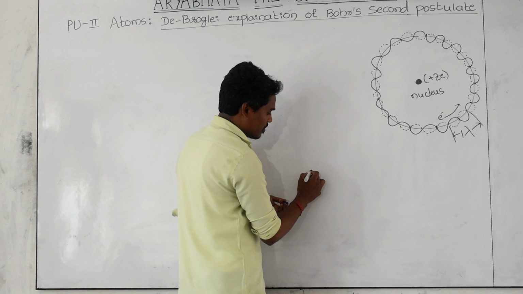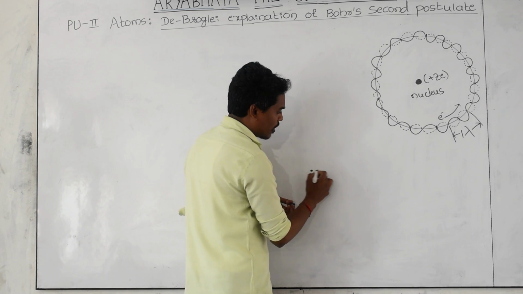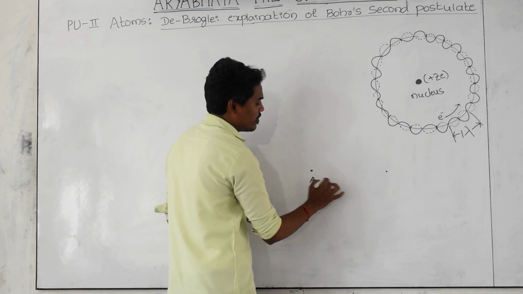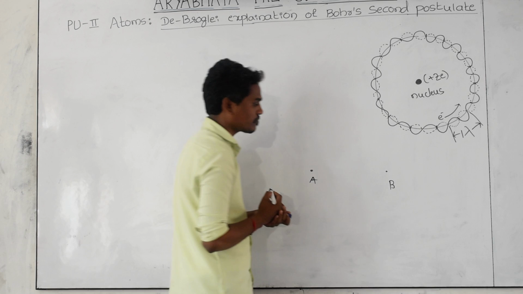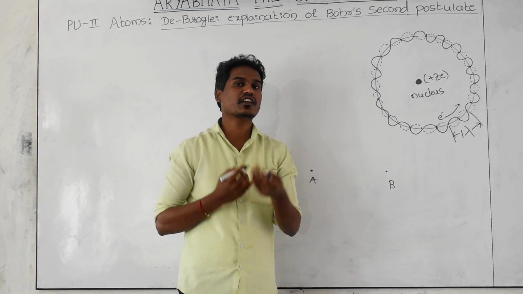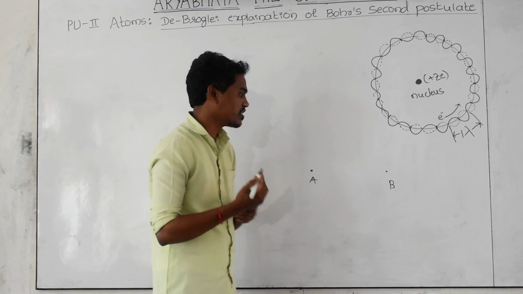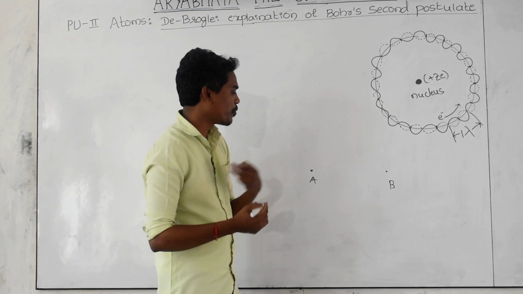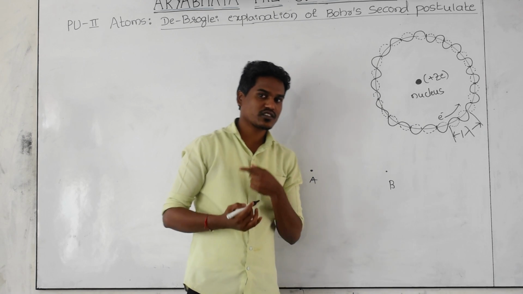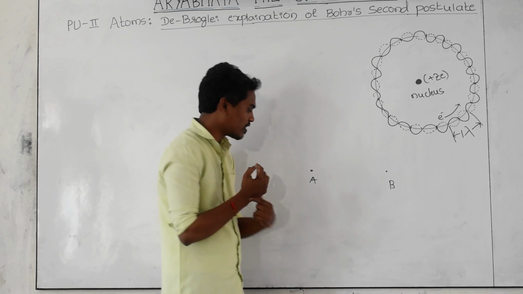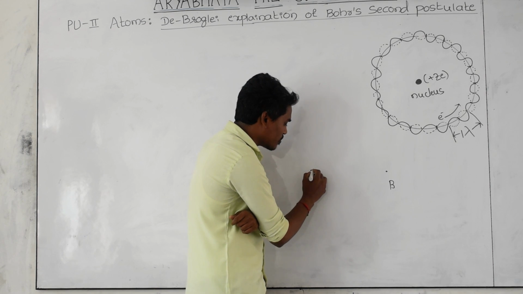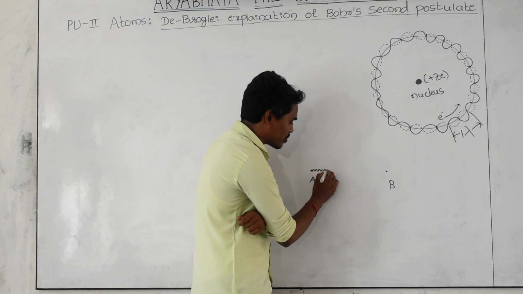Here let us consider an electron moving from one point to another point. Just imagine it. Let it be point A and point B. The electron is moving from point A to point B with a certain velocity. That velocity is somewhat low, and you view the path of the electron as a straight line. But actually that is not a straight line. Whenever the electron is moving from one point to another point, it moves along a path with some kind of variations.